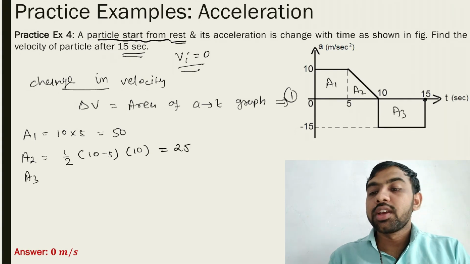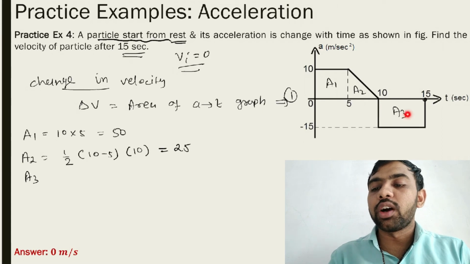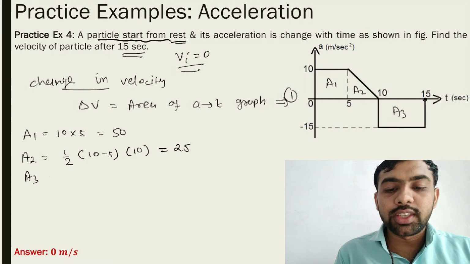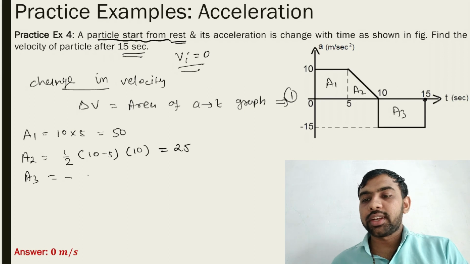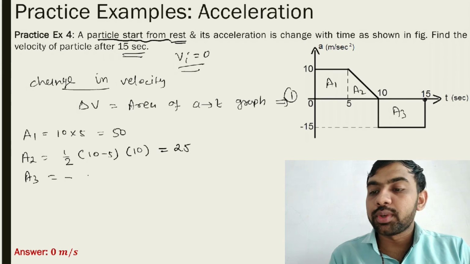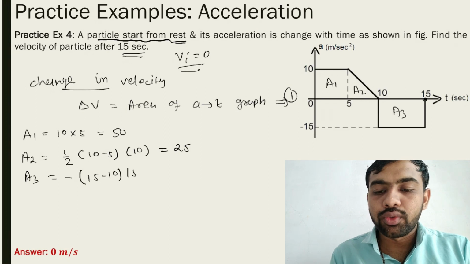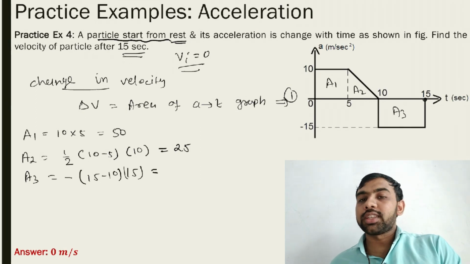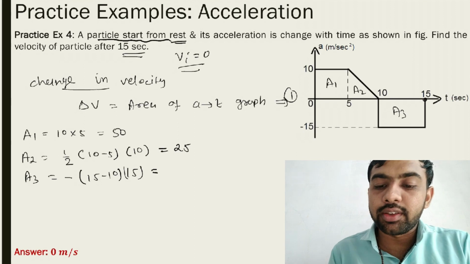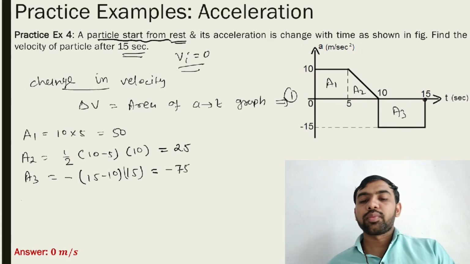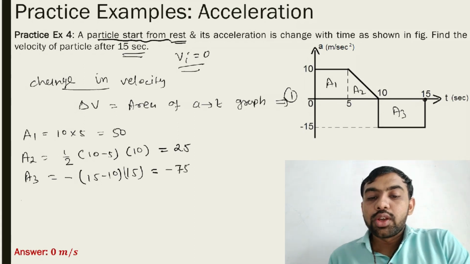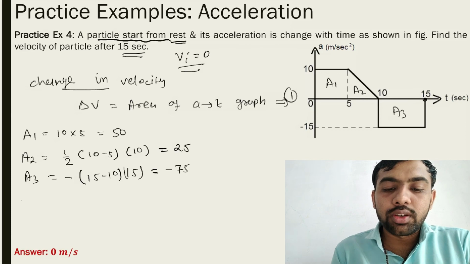And A3 is negative. See, below area is considered as negative, above area is considered as positive. So this A3 is negative actually. So minus, rectangle area is length into breadth. So 15 minus 10 into 15. So answer is what? 15 minus 10, 5. 5 into 15, 75. So minus 75. So put this value in equation number 1.